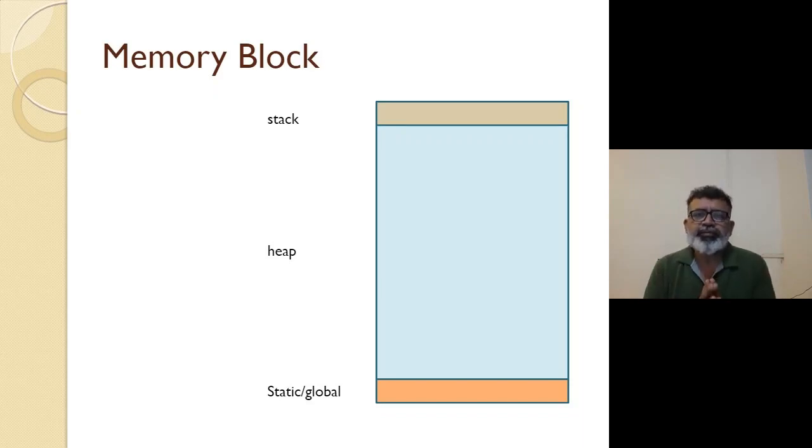So when you write a C program under the default small memory model, one data segment and one code segment is allocated by the operating system, and that data segment is divided logically into stack, heap, and static and global memory.